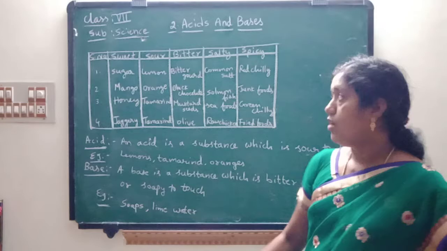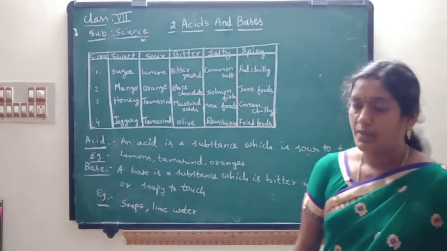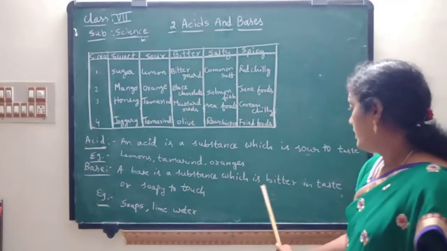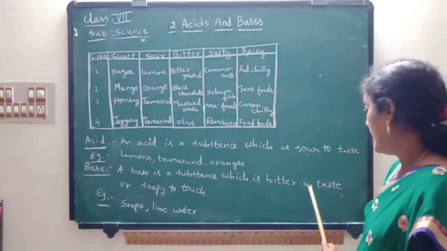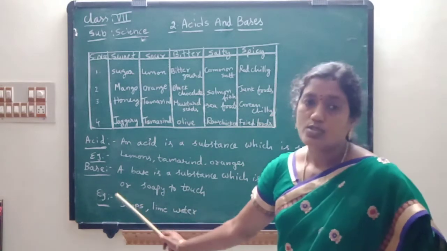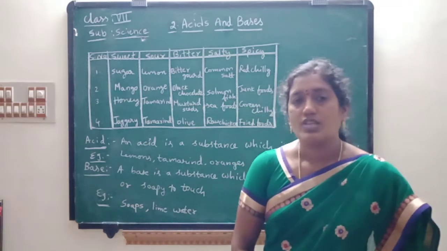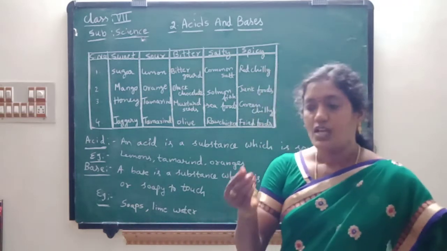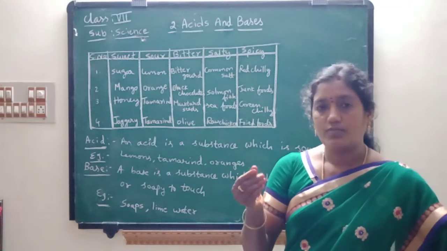Okay children. Now we will go to the bases. What is a base? A base is a substance which is bitter in taste, or soapy to touch. Some substances, if you touch, your fingers will become sticky.